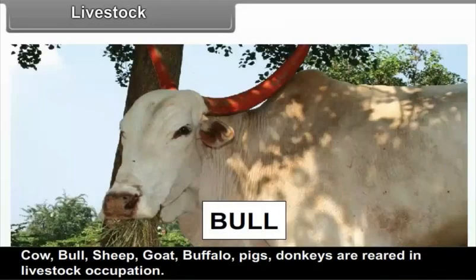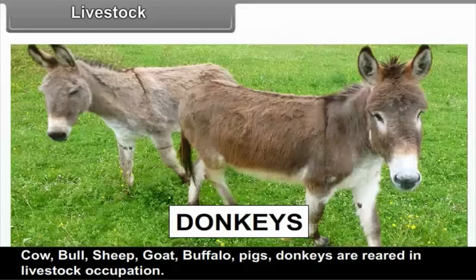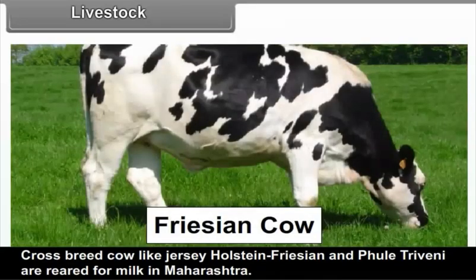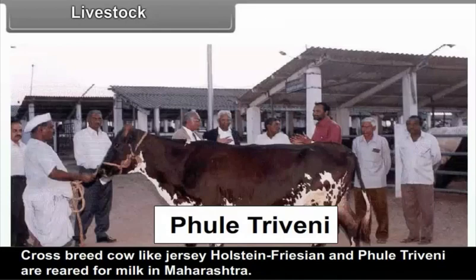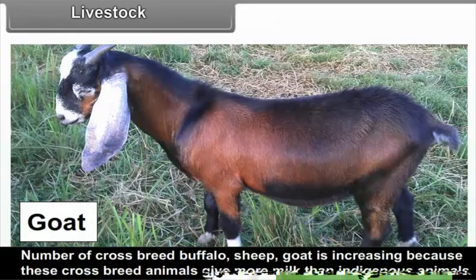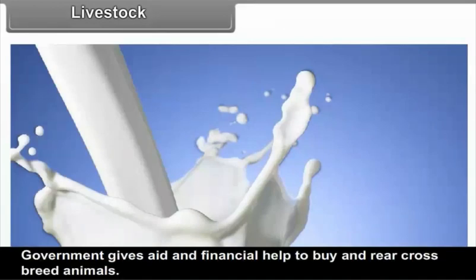Cow, bull, sheep, goat, buffalo, pigs and donkeys are reared in livestock occupation. Crossbreed cows like Jersey, Holstein, Friesian and Triveni are reared for milk in Maharashtra. The number of crossbreed buffaloes, sheep and goats is increasing because these crossbreed animals give more milk than indigenous animals. Government gives aid and financial help to buy and rear crossbreed animals.